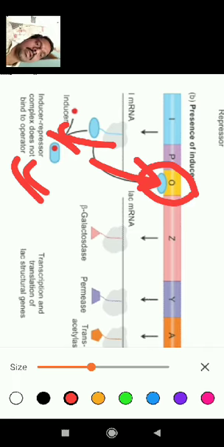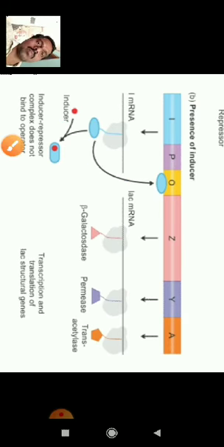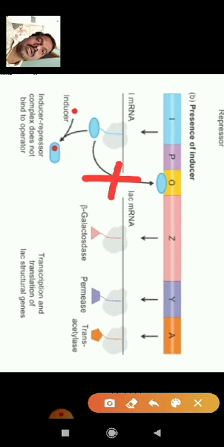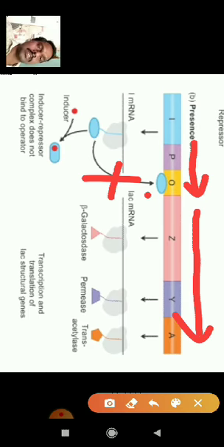When the repressor does not bind to the operator region, the signals are produced from P, the promoter, to the operator and from the operator to the structural genes.